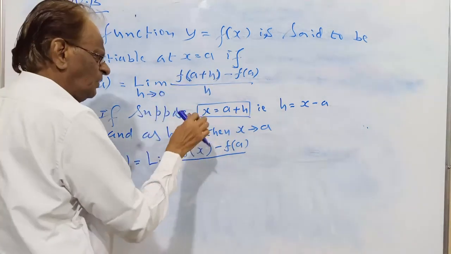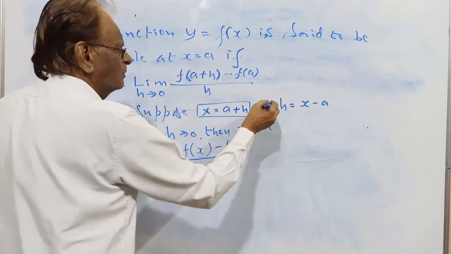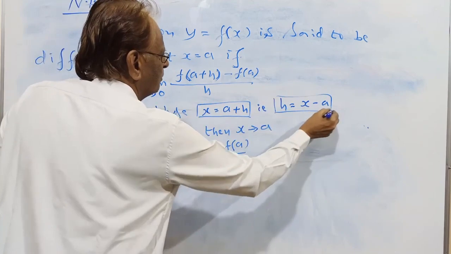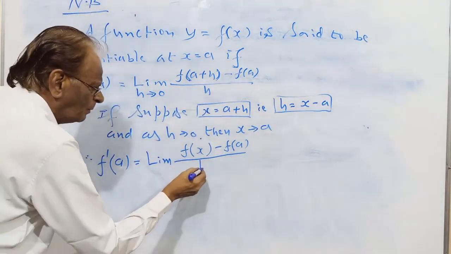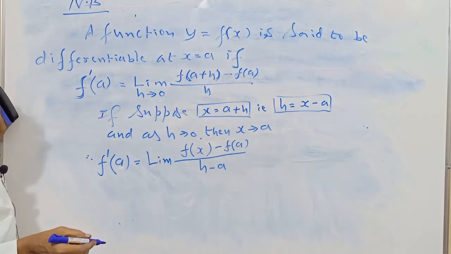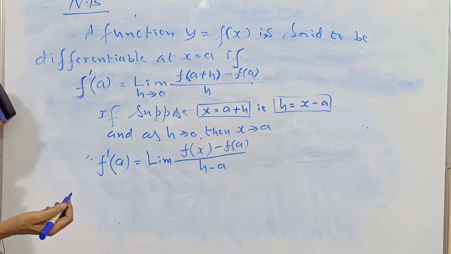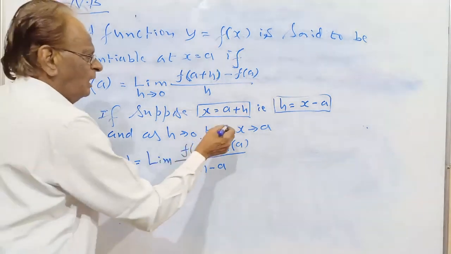Denominator h, if you modify, will become x minus a. We have changed h to x. Now comes the new limit, x approaches a.